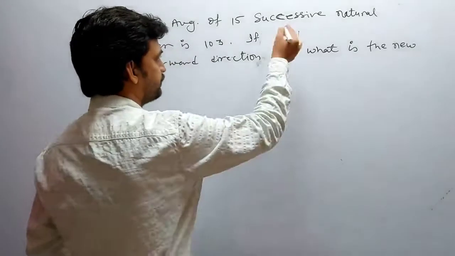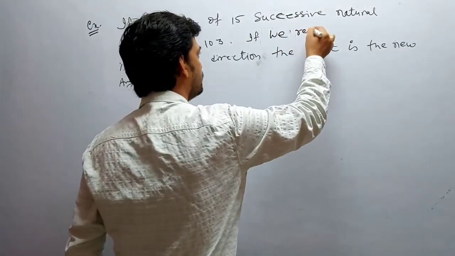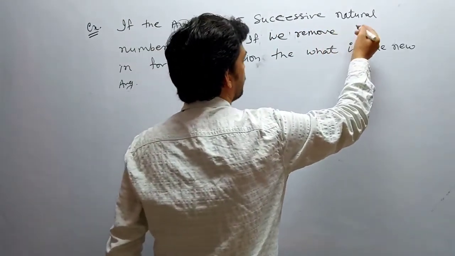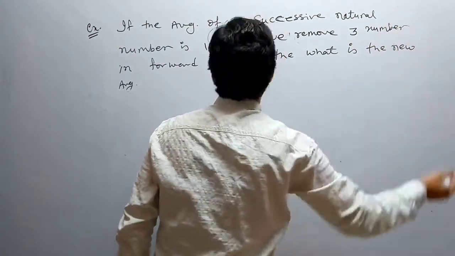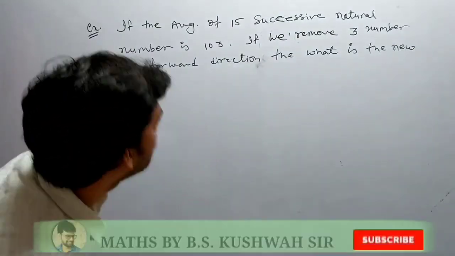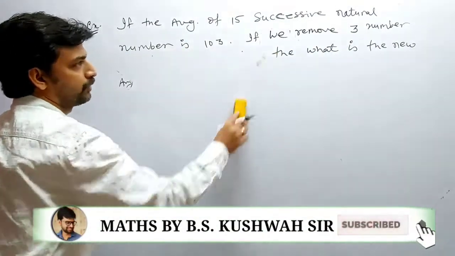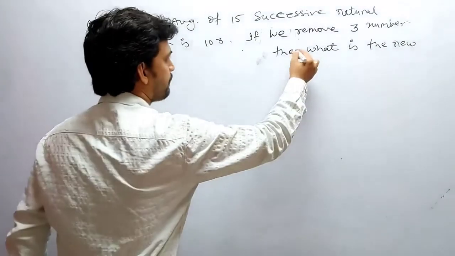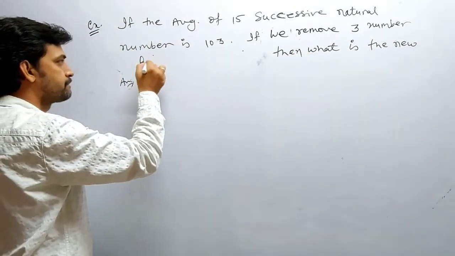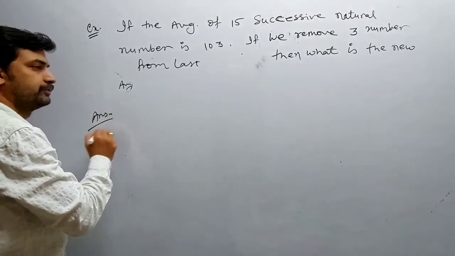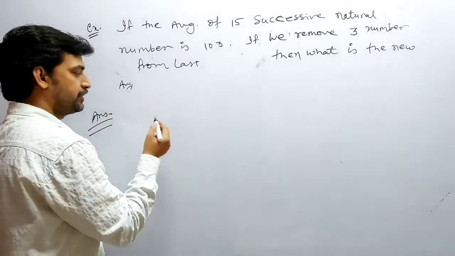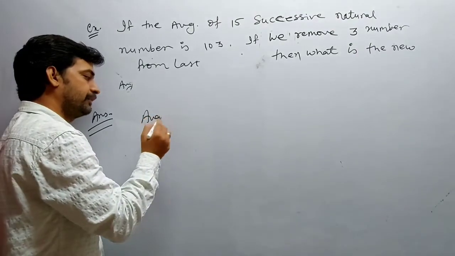I'm writing it: if we remove 3 numbers from the last, that means we are not changing the beginning of the series. Initially 15 were there, that means average.